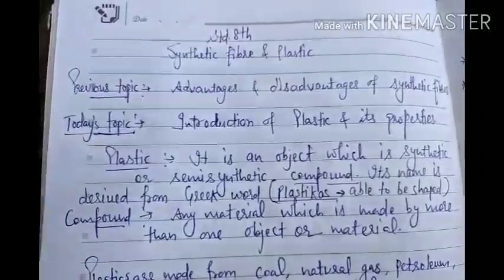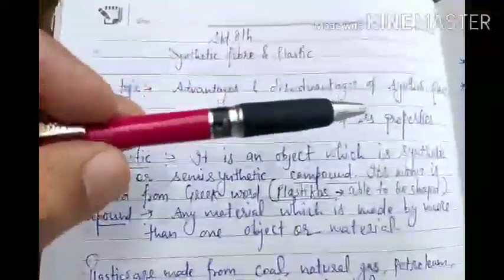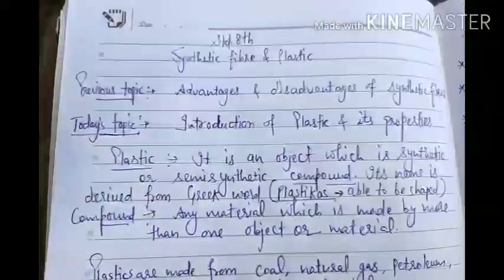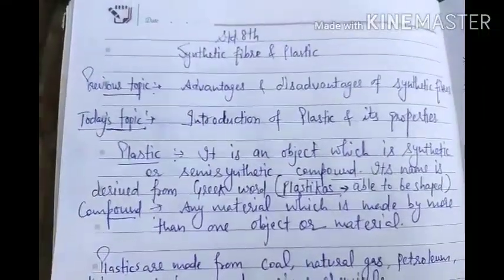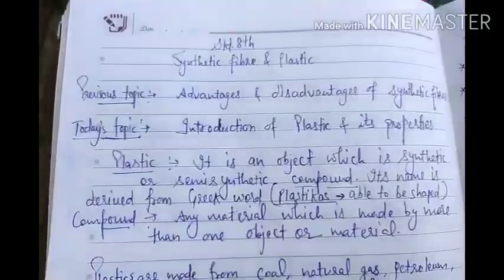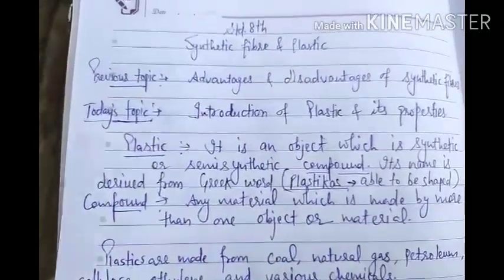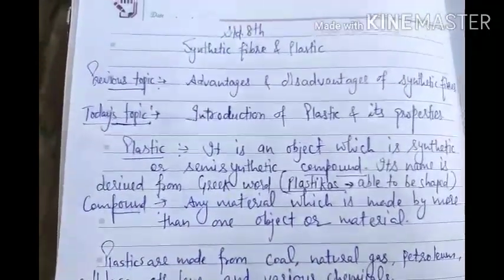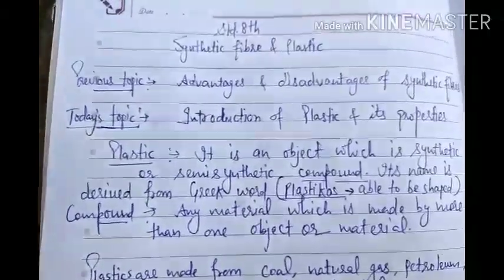Even from your pen, we can see the smallest object, or we can see the largest object, these all are made up of plastics. So this is our basic need now.